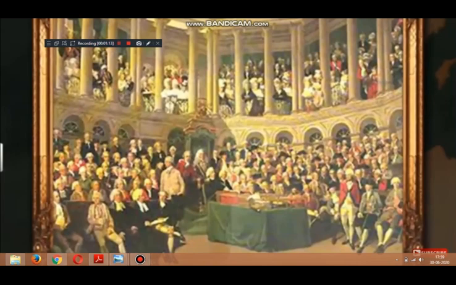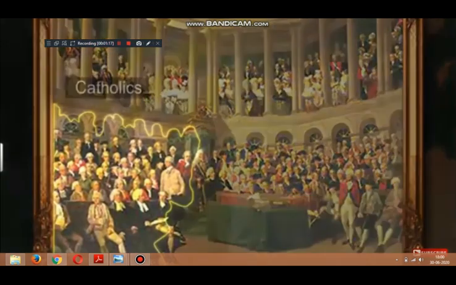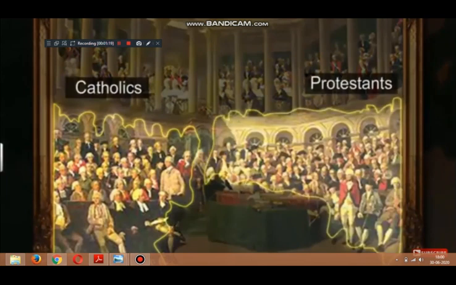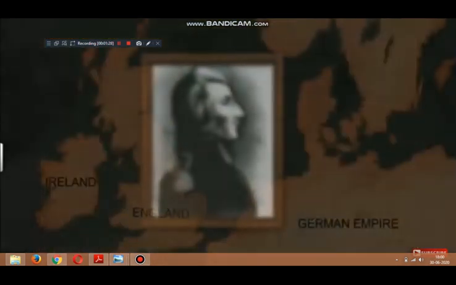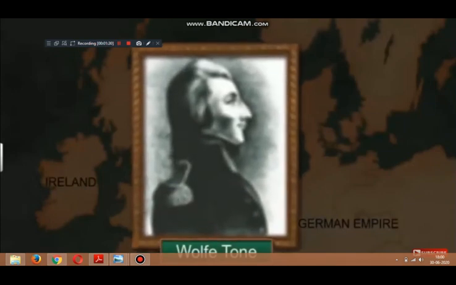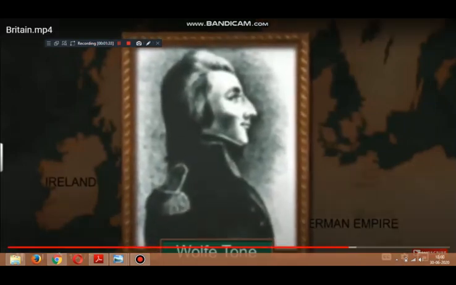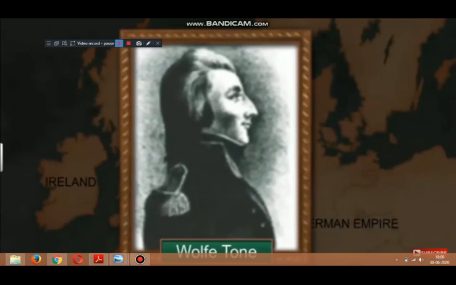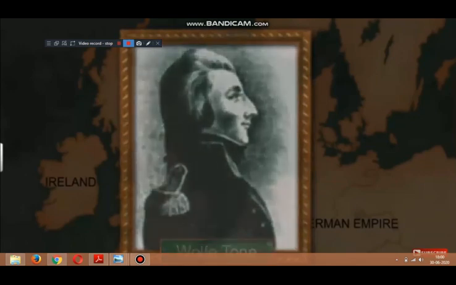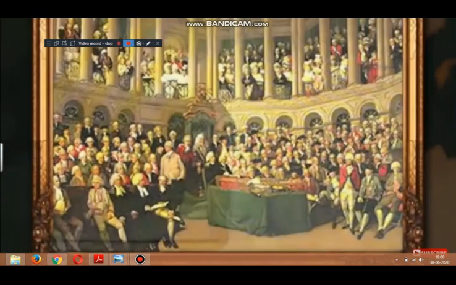Ireland had two dominant groups, Catholics and Protestants. The English favoured the Protestants, and the British helped them to dominate a largely Catholic Ireland. Several Catholic rebellions in Ireland were crushed brutally. Wolfe Tone, also known as the father of Irish republicanism, revolted against the British, but failed. In 1801, Ireland was forcibly incorporated into the United Kingdom.